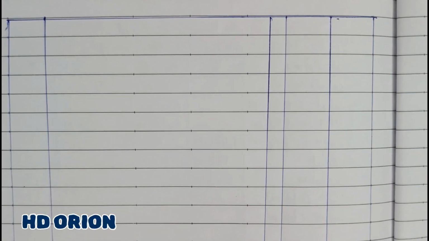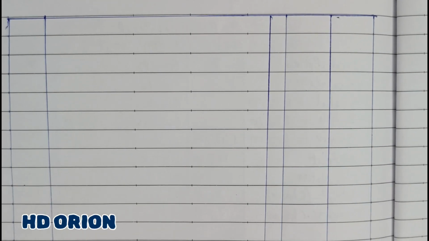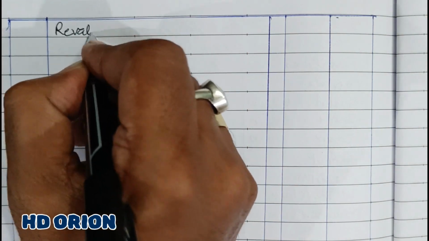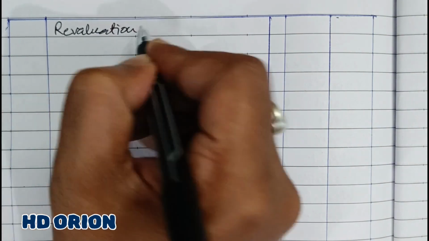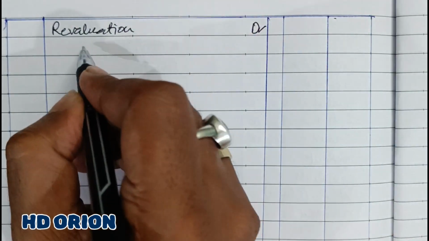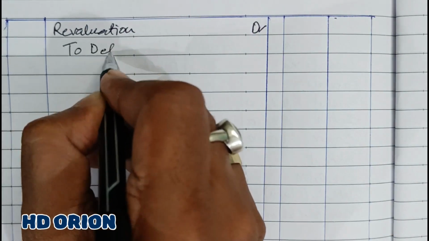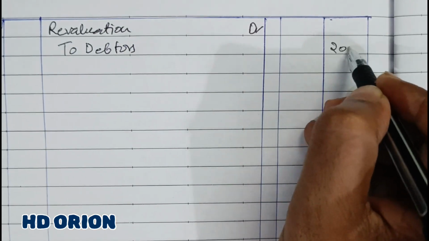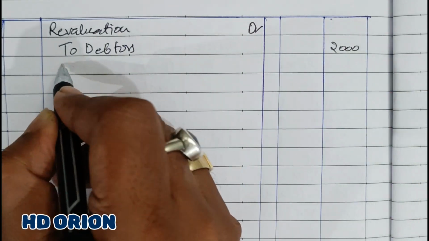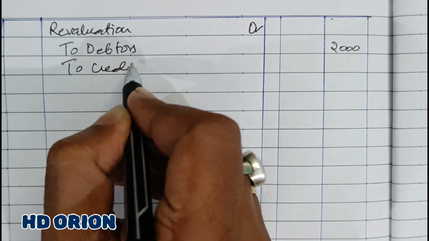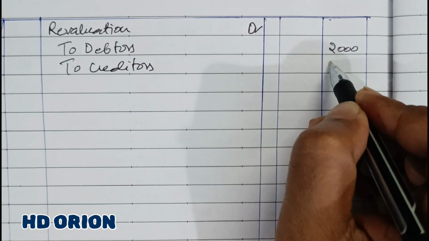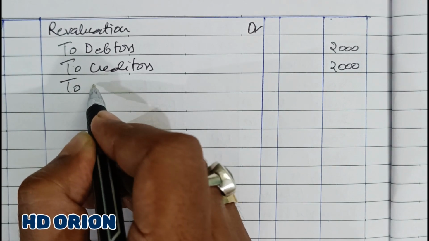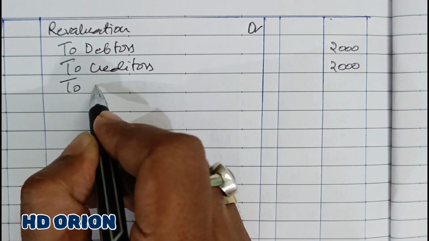Now let us pass journal entries related to revaluation account. So first, revaluation account debited. Revaluation account is debited for the decrease in asset, that is debtor. It is decreasing by rupees 2000, and then creditors are increasing by rupees 2000, and there is a damage claim reserve created.